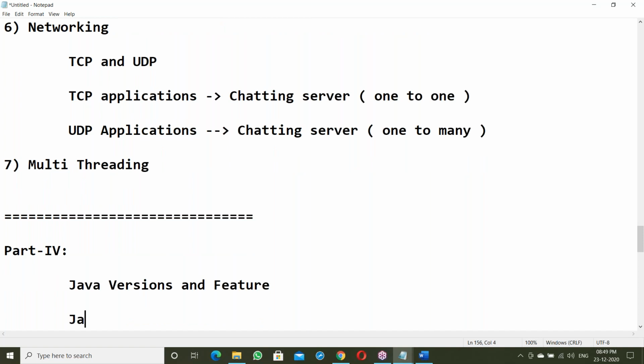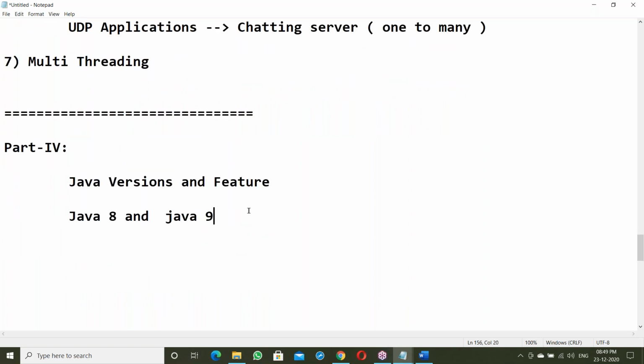In this, we will discuss Java 8 features and Java 9 features. These are the latest here; Java 11 and 13 exist, but that is a different case. I'll be explaining Java 8 and 9 features. This final topic is Java 8 and 9 features. What is new in Java 8? What is new in Java 9? Those features will be discussed.